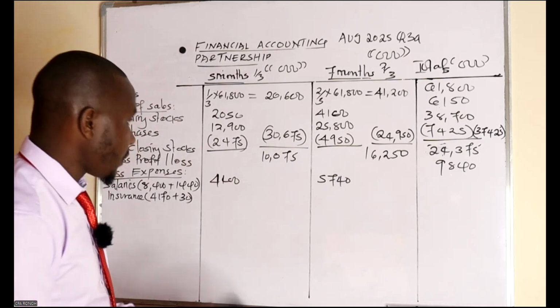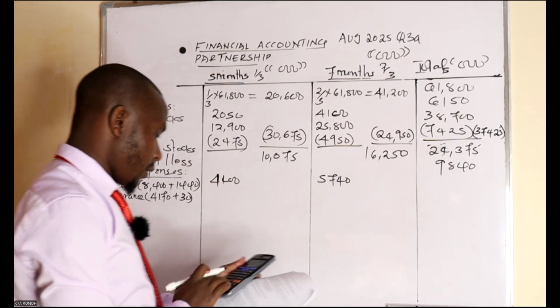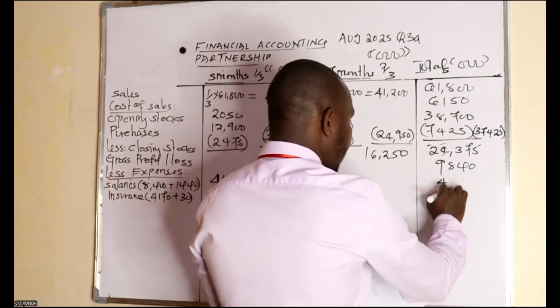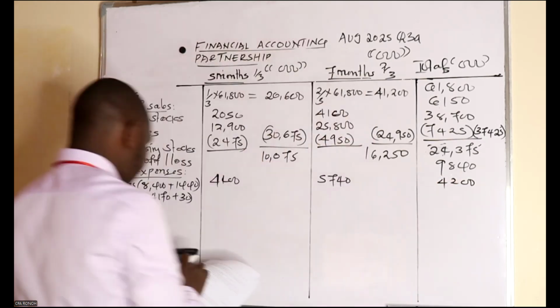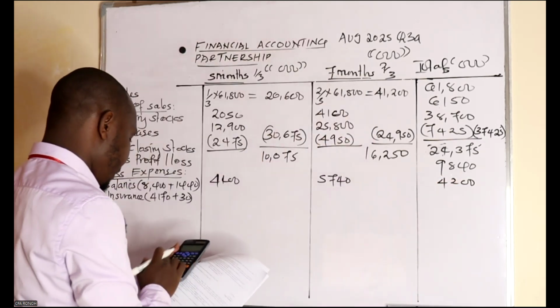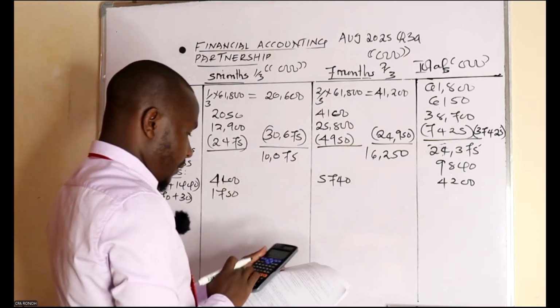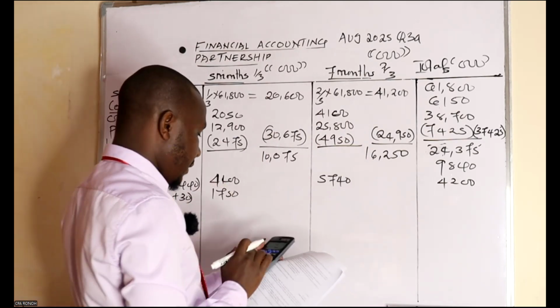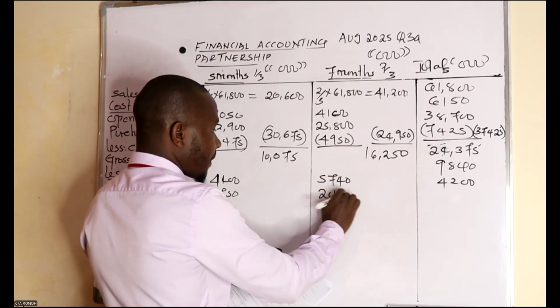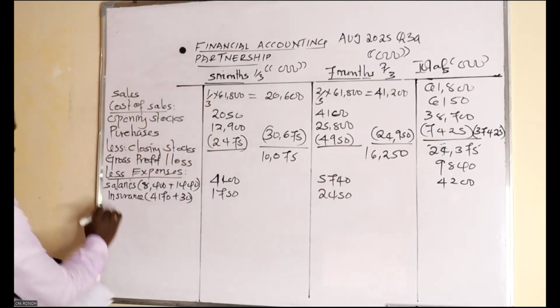So how much is the total? Giving us 4,200 multiplied by 5 divided by 12, so that we have 1,750. 4,200 minus answer gives 2,450 here.